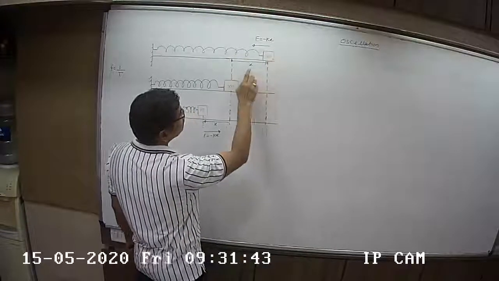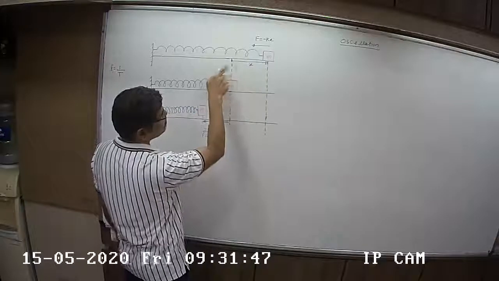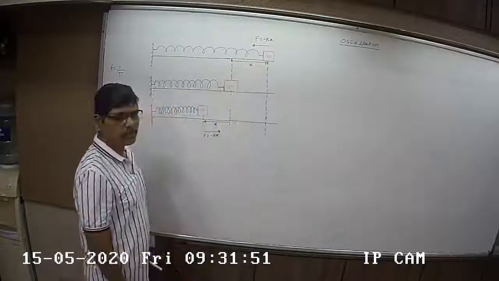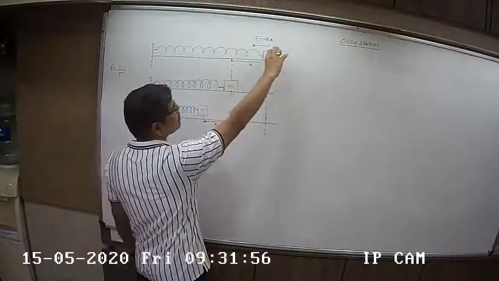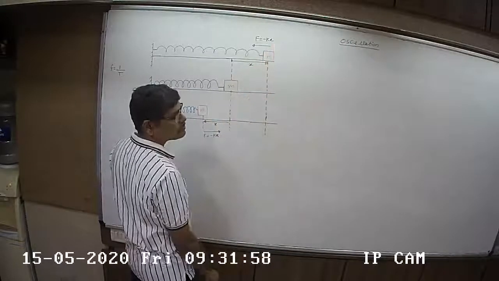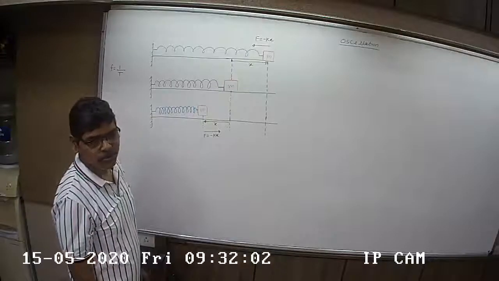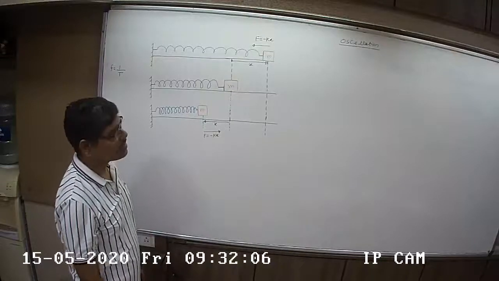Okay. What is the displacement of the block? X. It is measured from the mean position. ये mean position है, and the displacement is towards the right. Is that clear? Okay. Now, from here, if I release the block, tell me the direction in which it will move. You'll come to know it will move towards left.